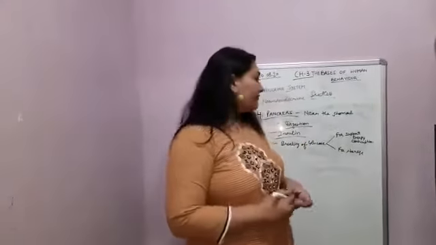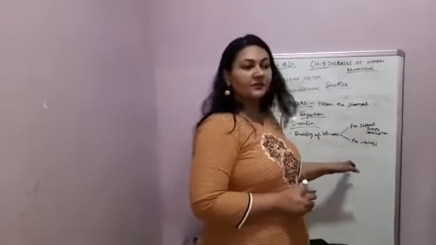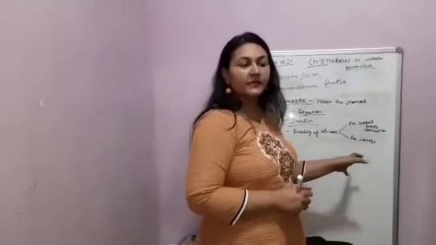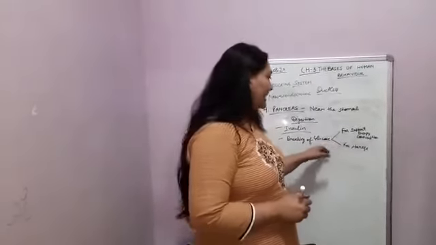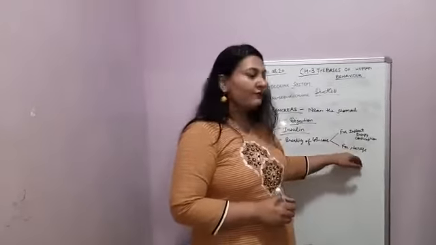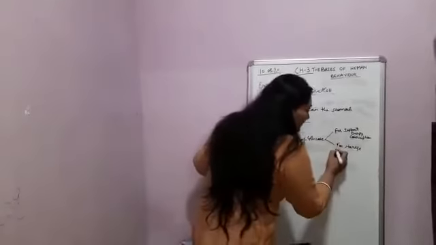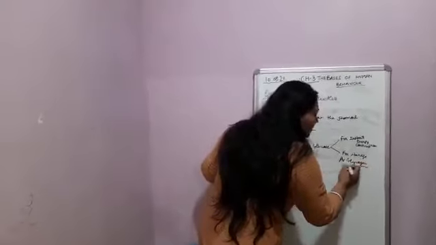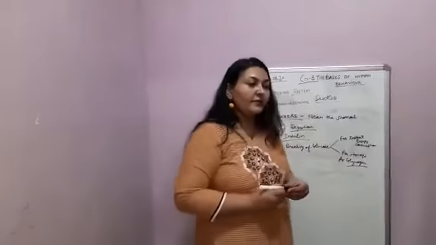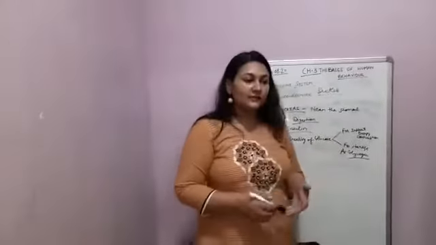So, the first one, for instant energy consumption, the glucose is broken down for use instantly, and the second one is for storage of glucose as glycogen. Glucose is stored as glycogen in the liver.